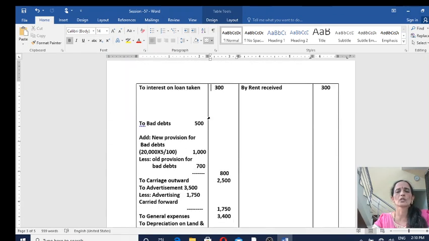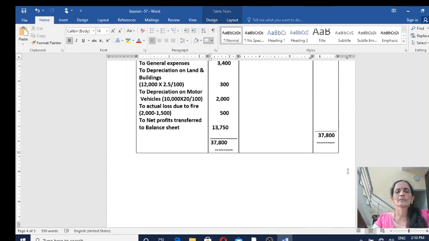So, now total, the profit and loss account. In this case also, credit side total is more. Write down that total, 37,800. Find out the balancing figure. Balancing figure is 13,750. This is nothing but net profits. This net profits must be added to capital on the liability side of the balance sheet.